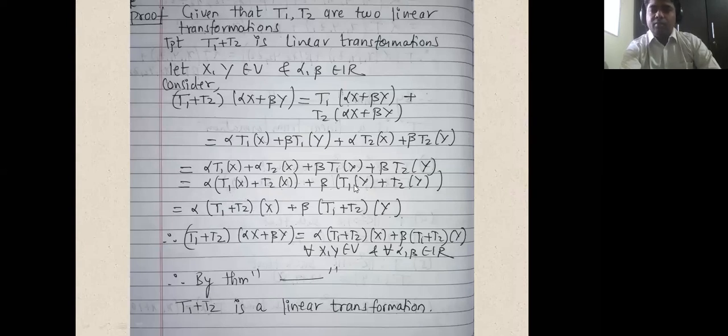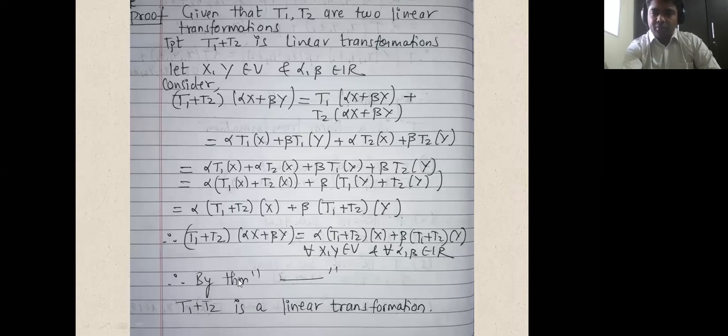Similarly, T1 of y plus T2 of y, if you see the addition of T1 plus T2, this is exactly similar to (T1 plus T2) of y. So what we got here is (T1 plus T2) applied on the linear combination, all the scalars are coming out and it is getting split. This is exactly similar to the statement of the theorem we did yesterday.